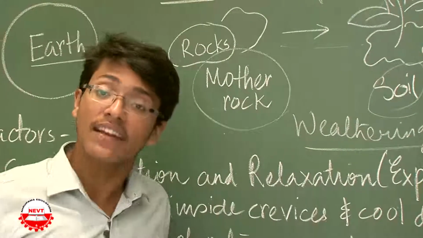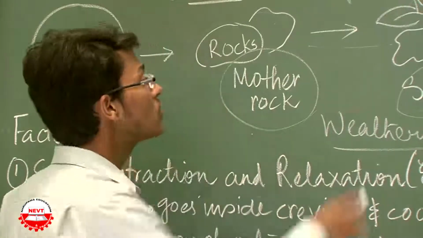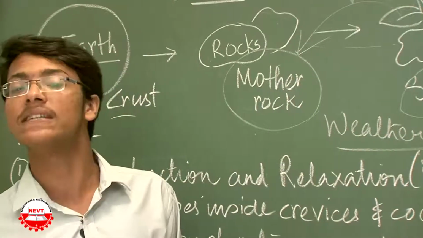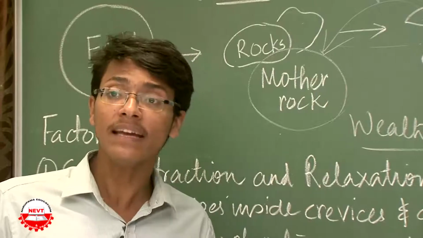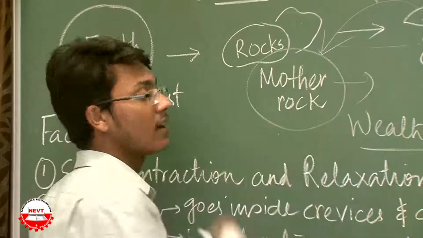And the texture, the quality of the soil will be totally dependent upon the type of mother rock from which it is derived. Like whether the soil will be loamy, sandy or clay, it will depend upon the mother rock's weathering.